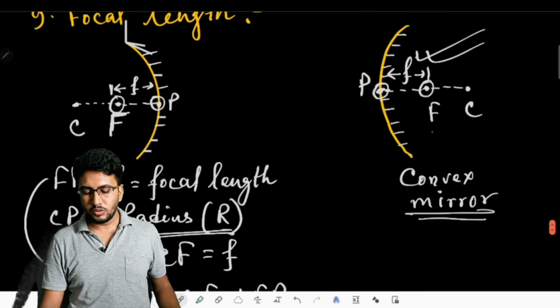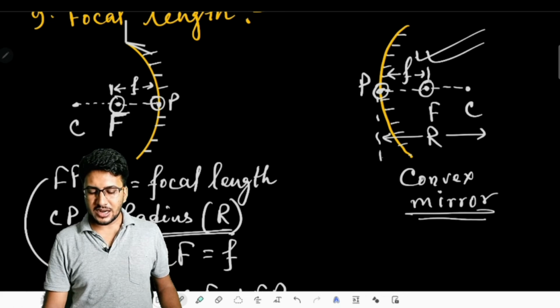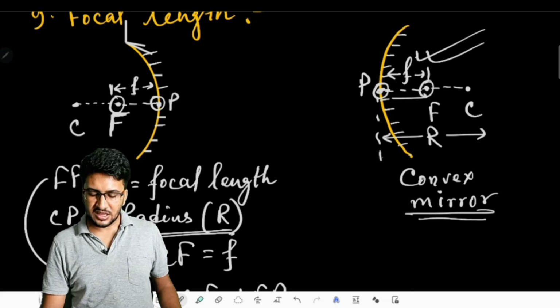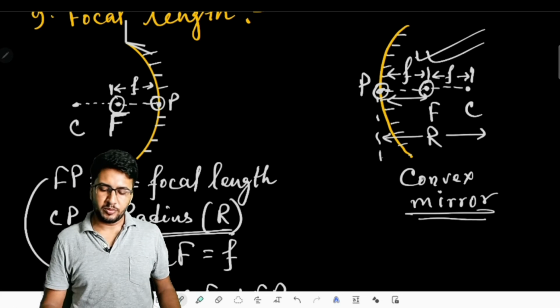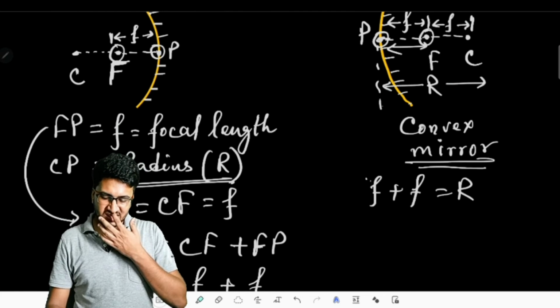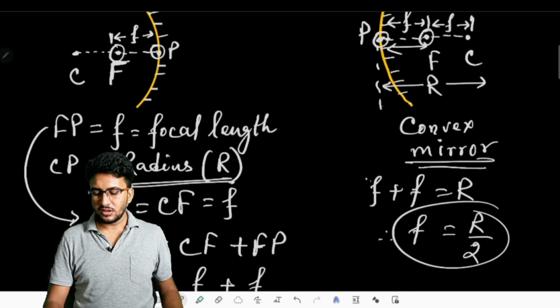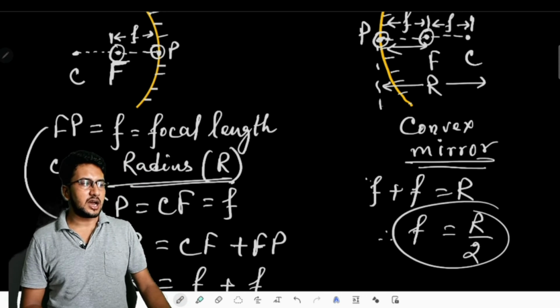Here also the same thing will be maintained. C to P distance, we call it as R, and the midway is called as F. That means if this part is F, then definitely this is also F. So the same equation will be maintained like F plus F is equal to R. Hence F is equal to R by 2. That means the focal length is just half of the radius.